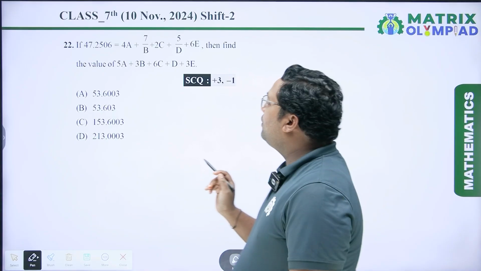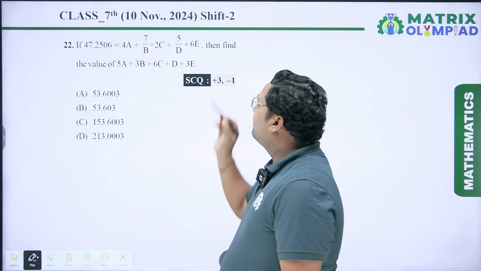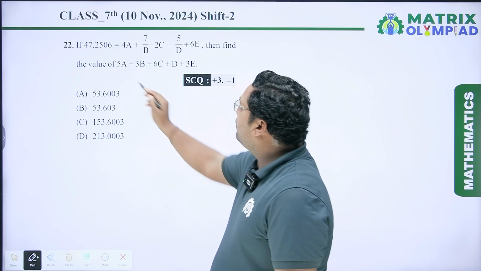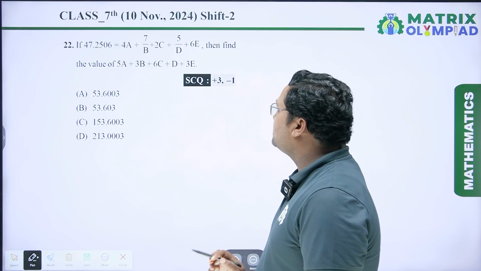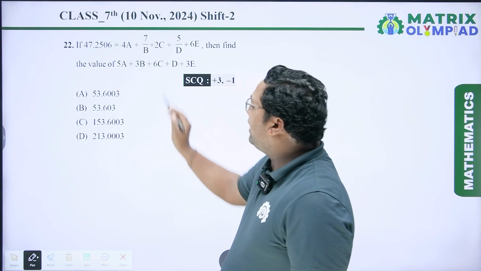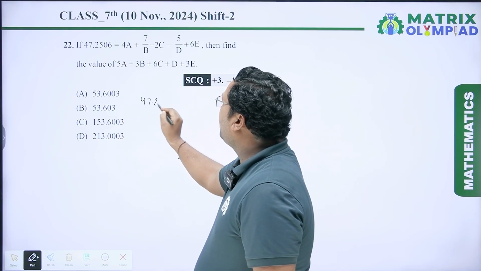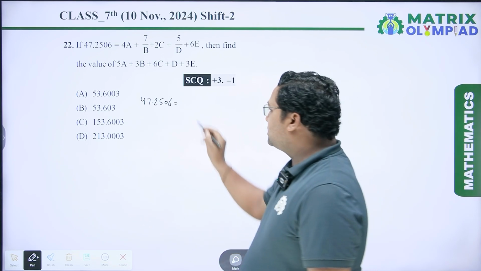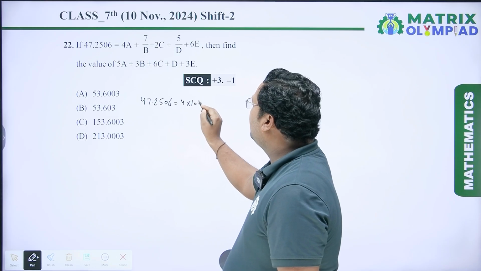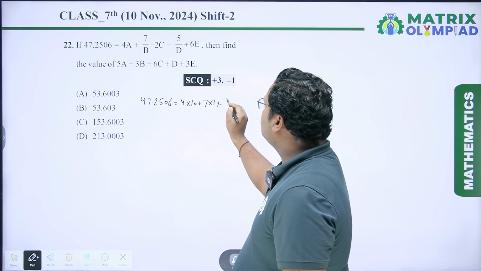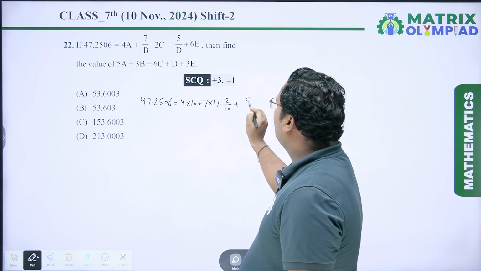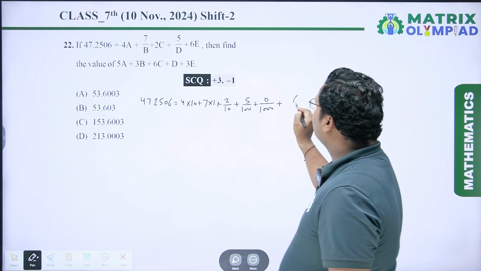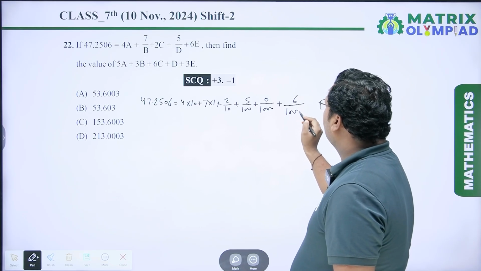If 47.2506 equal to 4a plus 7 upon b plus 2c plus 5 upon d plus 6e, then find the value of 5a plus 3b plus 6c plus d plus 3e. Now we have to expand the given number 47.2506. So I have to write 47.2506 is 4 into 10 plus 7 into 1 plus 2 upon 10 plus 5 upon 100 plus 0 upon 1000 plus 6 upon 10,000.